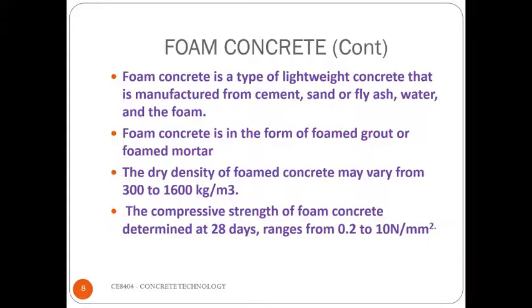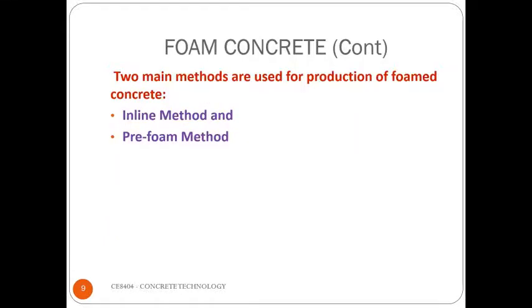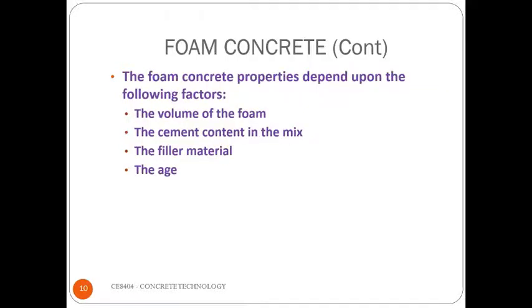the conventional concrete. There are two types of production of foam concrete: inline method and preformed method. The foam concrete properties depend upon the following factors, that is volume of foam, cement content in the mixture, filler materials, and the age of the concrete.